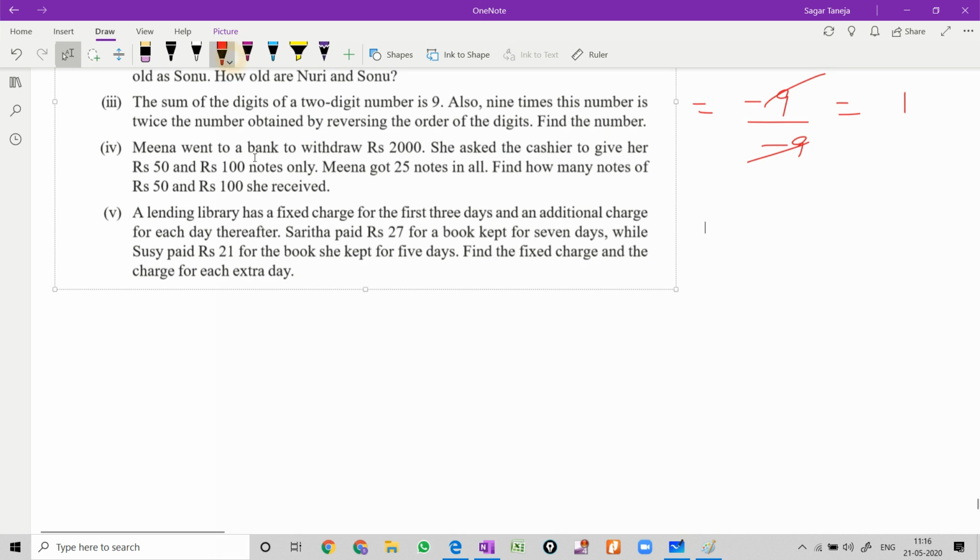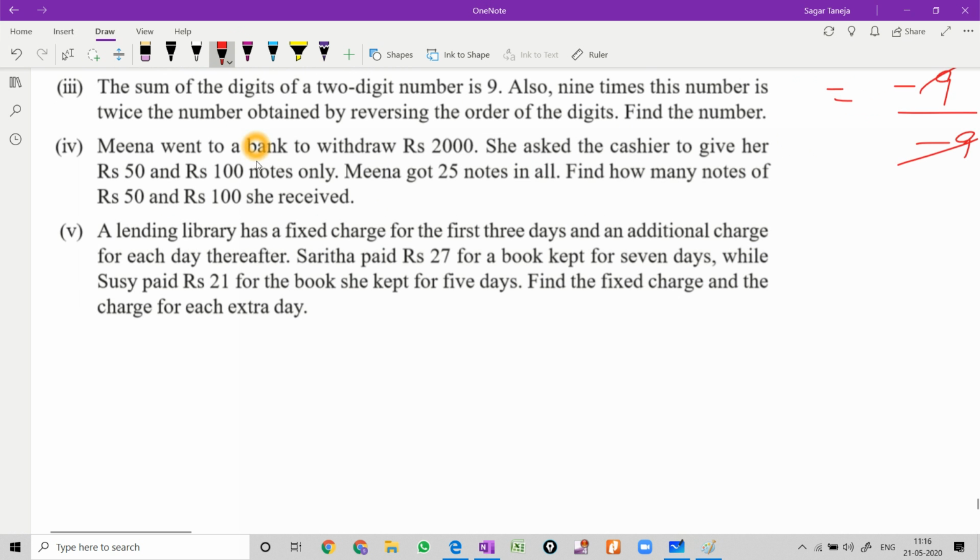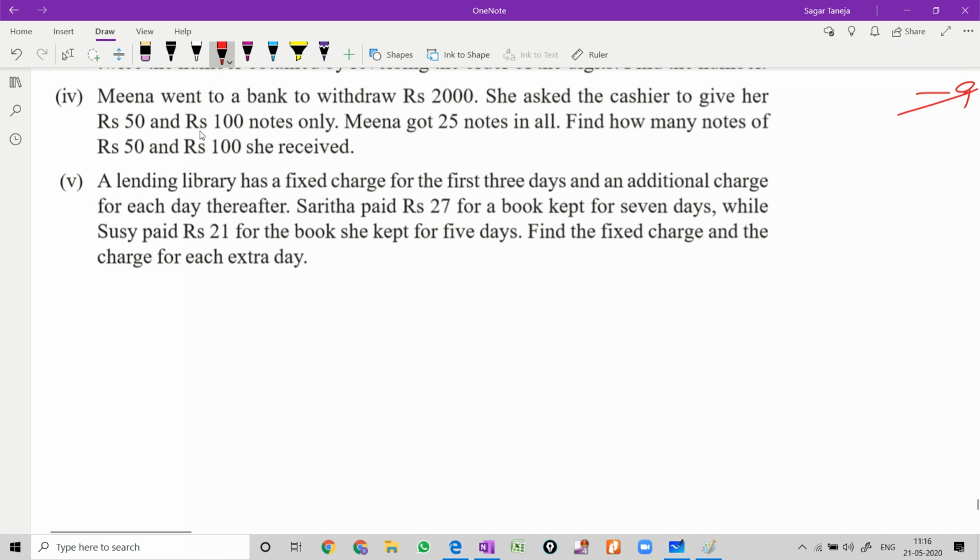Fifth part. Meena went to a bank to withdraw 2,000 rupees. She asked the cashier to give her 50 and 100 rupee notes only. She wants to collect 2,000 rupees from the bank, and she wants only 50 rupee notes and 100 rupee notes. And Meena got 25 notes in all. So the number of notes she has received is 25. And how many notes of 50 rupee and 100 rupee has she received?